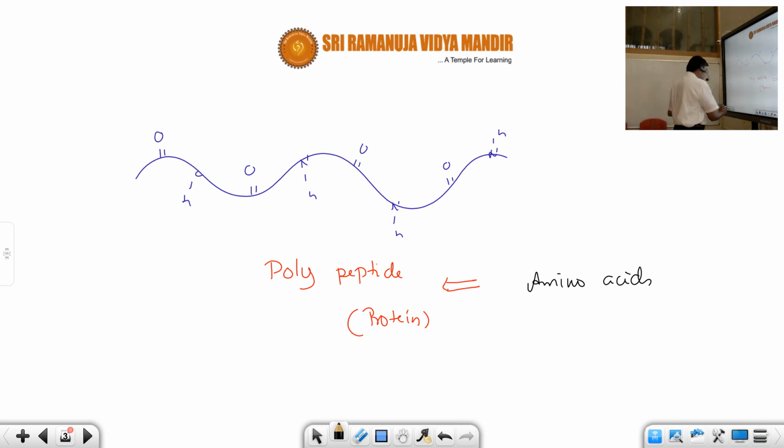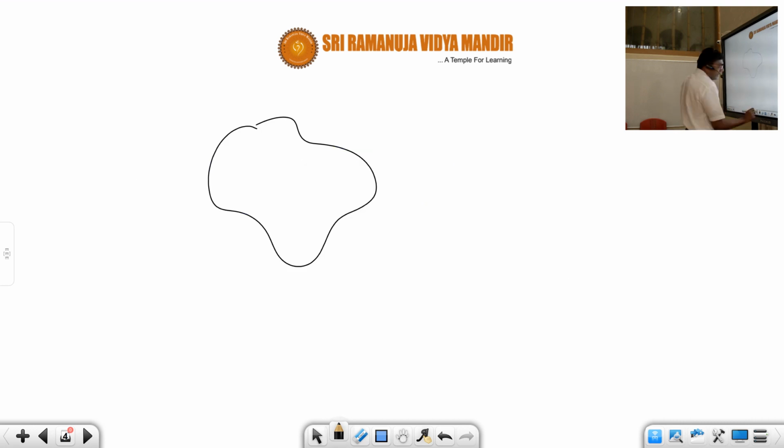Well, now try to understand from this slide. You are very clear that you have a protein like this, and in this protein there are some amino acids. One of the amino acids is called lysine. It is a basic amino acid basically. You will be learning this chapter in second year organic chemistry. So this protein contains lysine, which is an amino acid. This is the preliminary understanding of this.